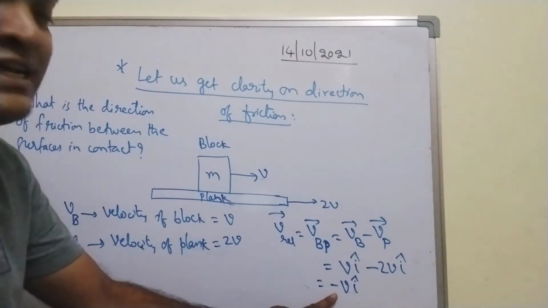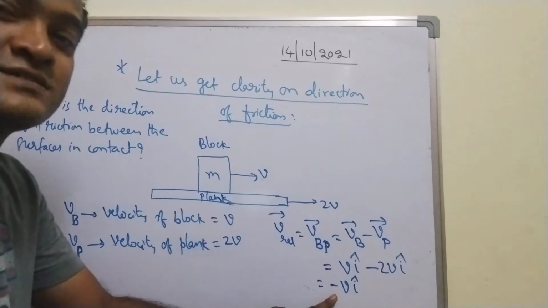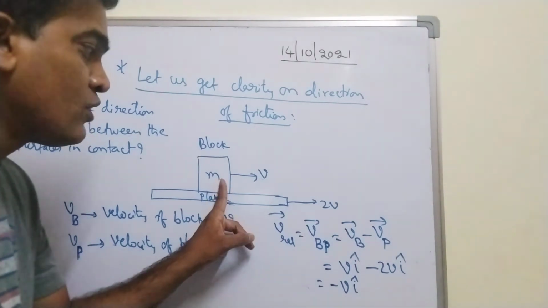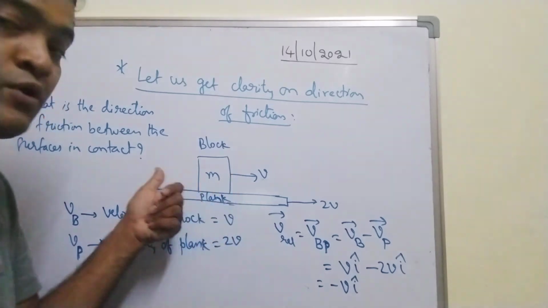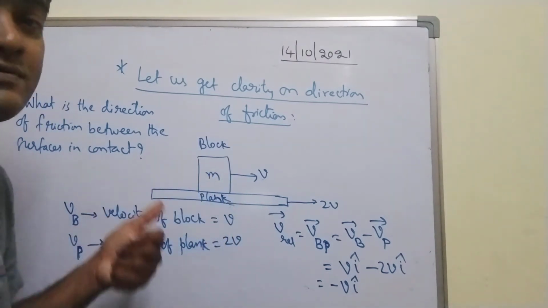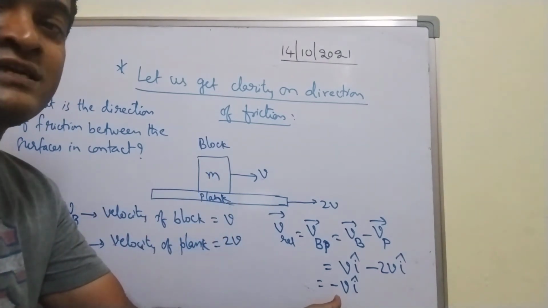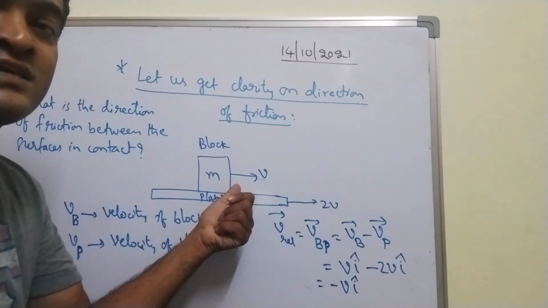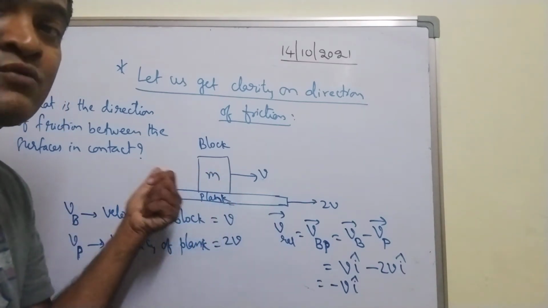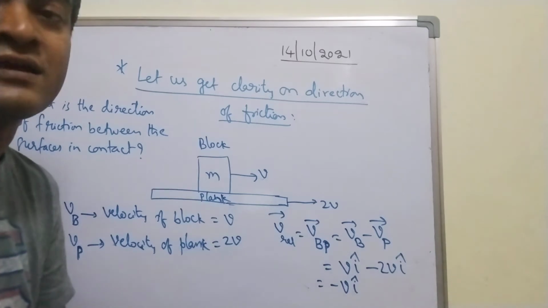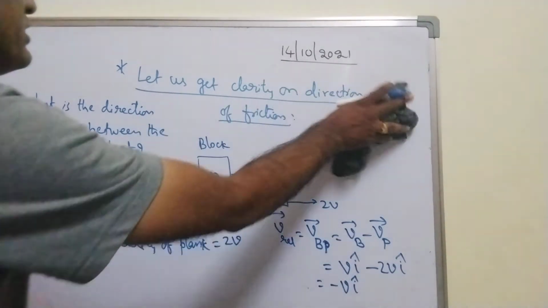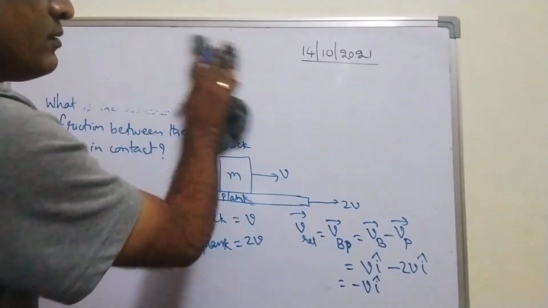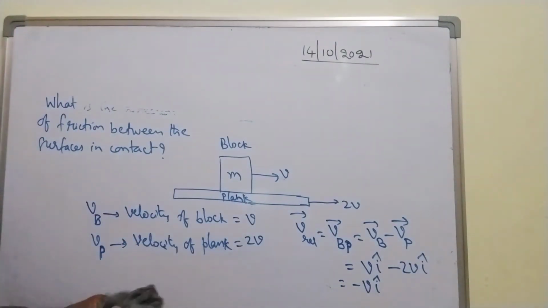This negative sign indicates that even though the block is moving towards the right side, with respect to the plank, the block is moving towards the left. This negative sign indicates that the block is relatively moving backward with respect to the plank. Note this point, very, very important. Pause and note it.